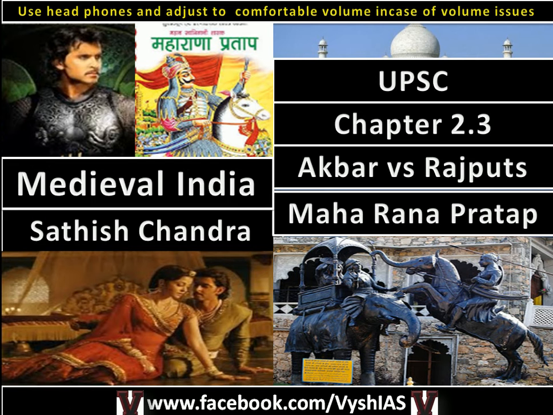Before that, I want to tell you something: the Satish Chandra textbook which I am following is a very old version. It is actually in two parts, where the first part is from about the 8th century to the 14th century, and then from the 15th century it starts in the second textbook. So I am directly starting with the second textbook, because it's more important for history optional students as well, since people who are writing the 2018 mains now will need it sooner. That is why I started this way.